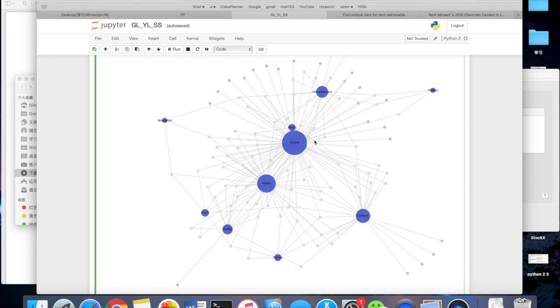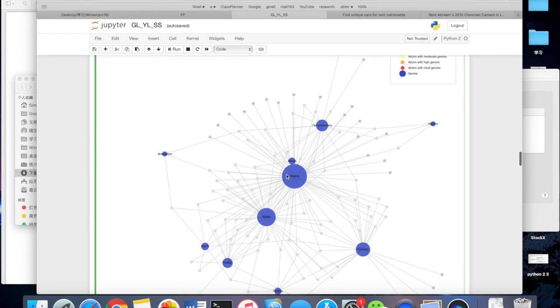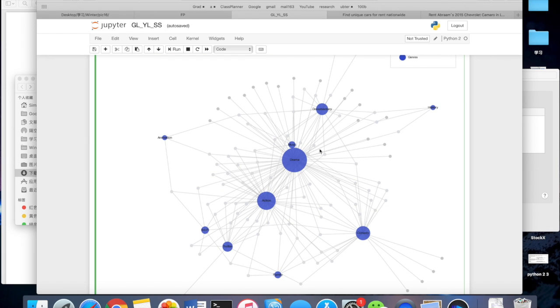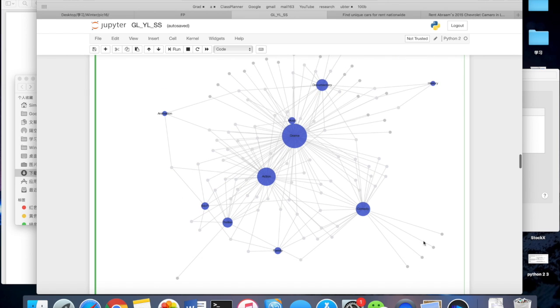And then drama and action have the most movies in them, which makes sense because drama is a really big category, and it's really popular, especially for the actors that are not really popular, because they will just play a drama movie and then leave. So this is the first graph we got. The light blue ones are genres, and we also labeled all of them. So it's clear to see how many actors have played in what.